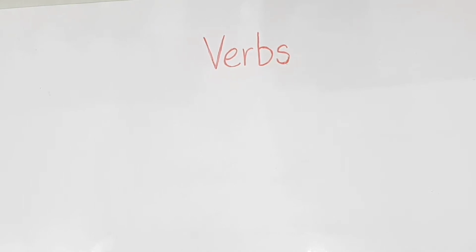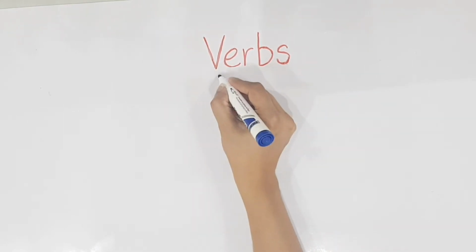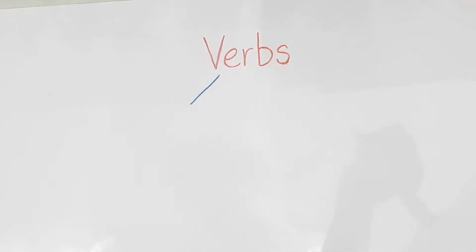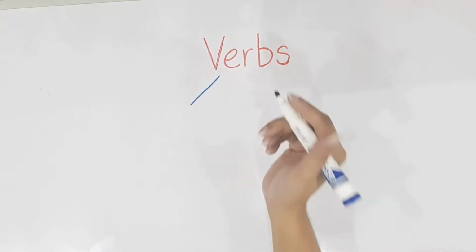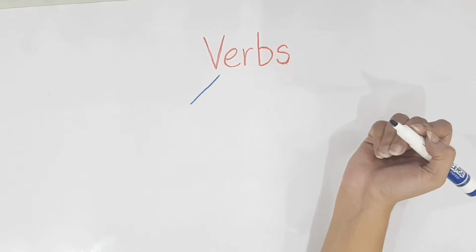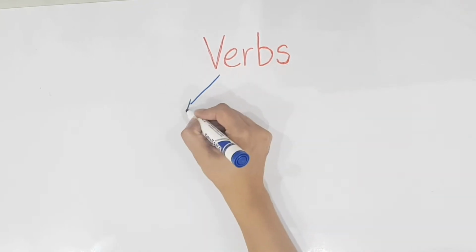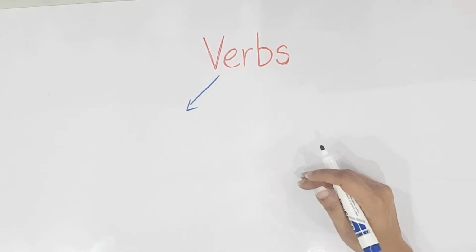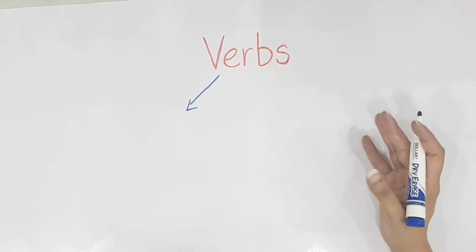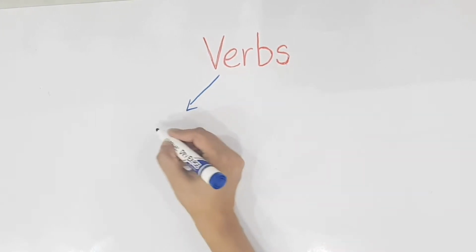What are verbs? Verbs are words that show an action. A verb is a kind of word that tells about an action.